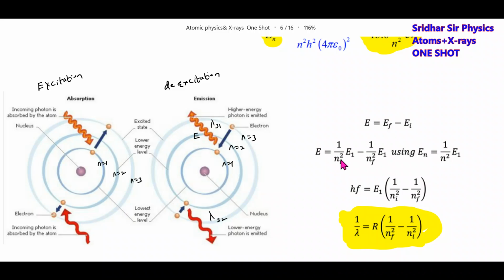Substituting EF in terms of EI, the energy of the photon should be equal to hc by lambda. In terms of the Rydberg constant, everything simplified will be 1 by lambda equal to R times 1 by NF square minus 1 by NI square, final state to initial state. We'll be using this formula to find the wavelength of the emitted photon.